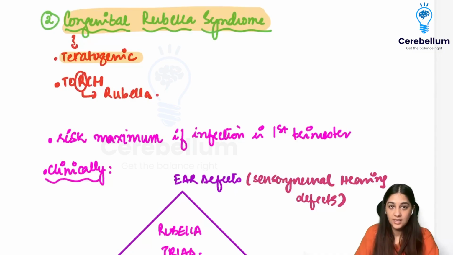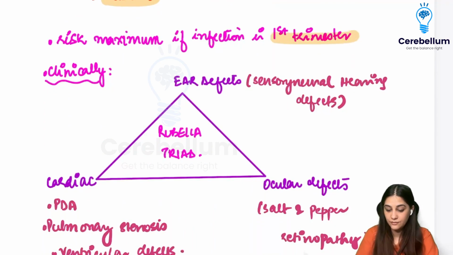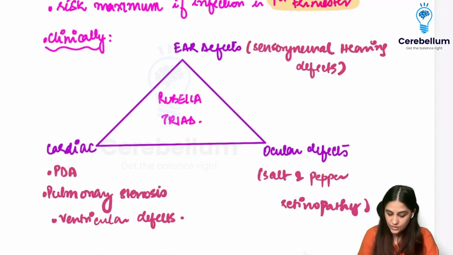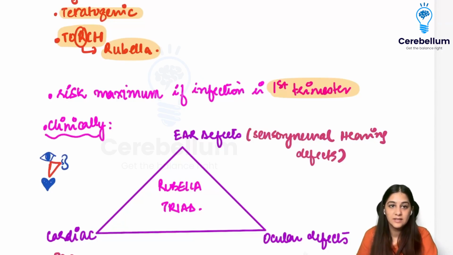It can be teratogenic, and as I said, there's the TORCH group of infections in which the R is for rubella. So rubella can cause congenital rubella syndrome. That is, the maximum risk of infection is in the first trimester. And clinically, what do you see? So I have always tried to make a triad. So I have an eye, then I have an ear, and then I have a heart, right? So this is the triad that we have. You can make a triangle joining these three things, an eye, ear, and heart. You can make a triangle like this.